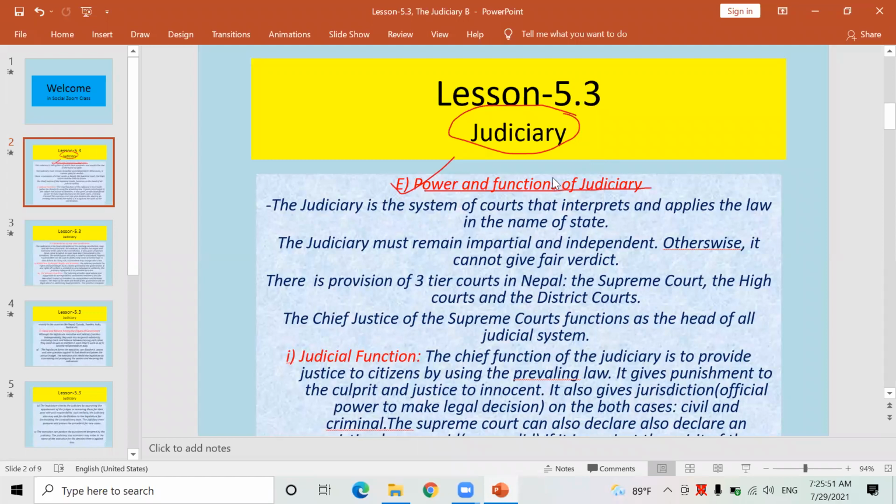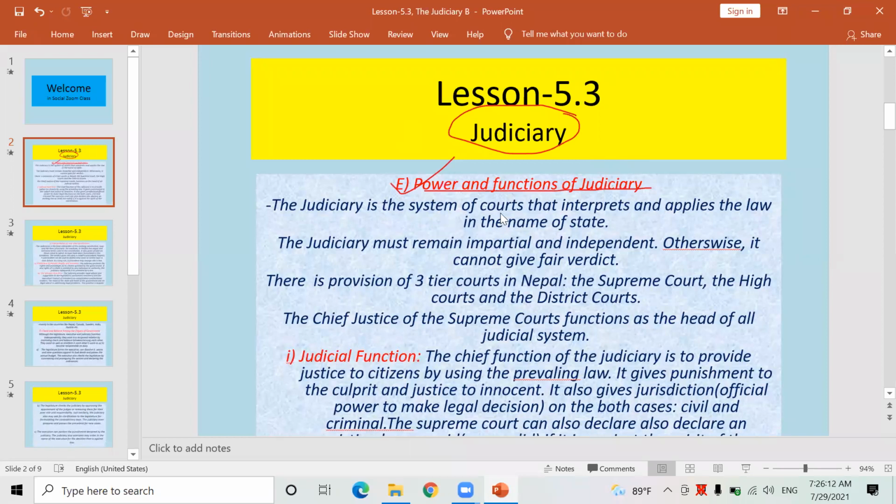judiciary is the third major organ of the Nepal government, which gives justice to the innocent people and punishment to the culprit. Or in this way also you can define judiciary: it is the organ of Nepal government which implements the laws practically prepared by the legislature, isn't it?